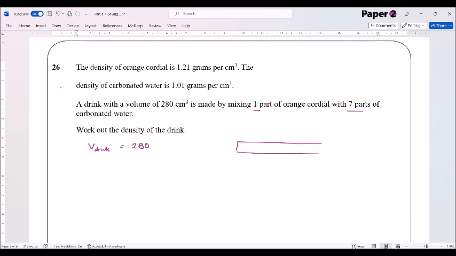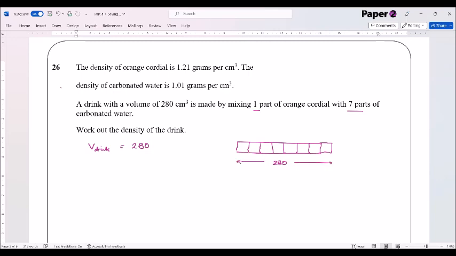So let's draw this in here. So 1, 2, 3, 4, 5, 6, 7, and 1 more on there, takes it up to 8. So 8 pieces in there, and we've got water for 7 of them and 1 part orange. We know the whole thing is 280, so I want 280 there.